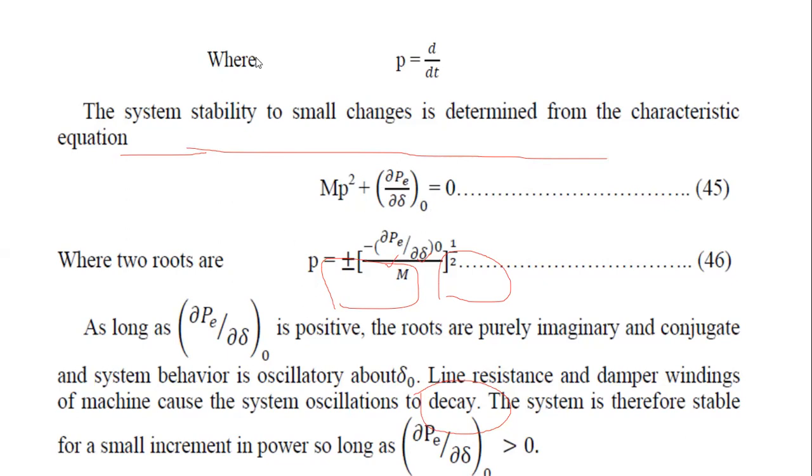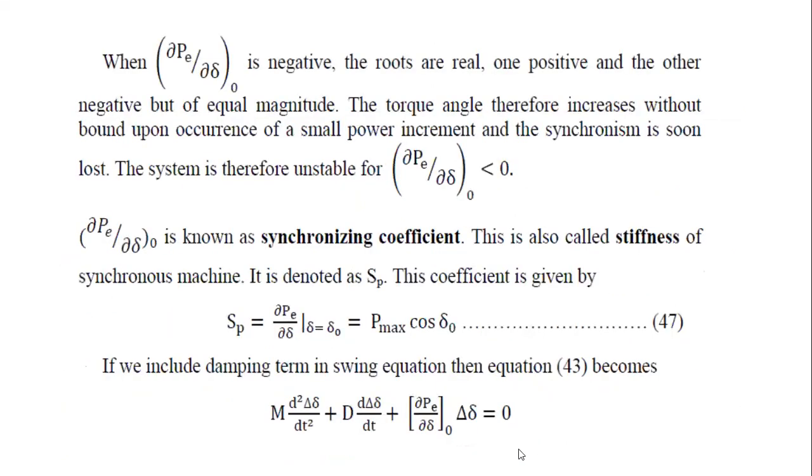Therefore, we consider the two roots. The two roots are p equal to plus or minus (dou Pe by dou delta divided by M) to the power 1 by 2. If dou Pe by dou delta is positive, the roots are purely imaginary and conjugate, and the system behavior is oscillatory about delta naught. Therefore, it will be greater than 0.